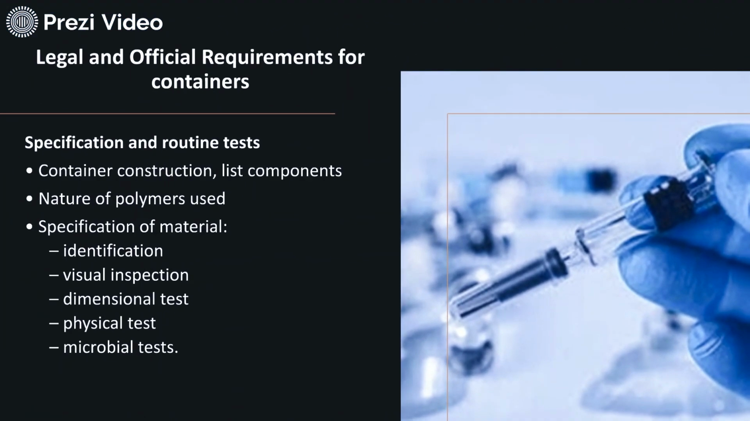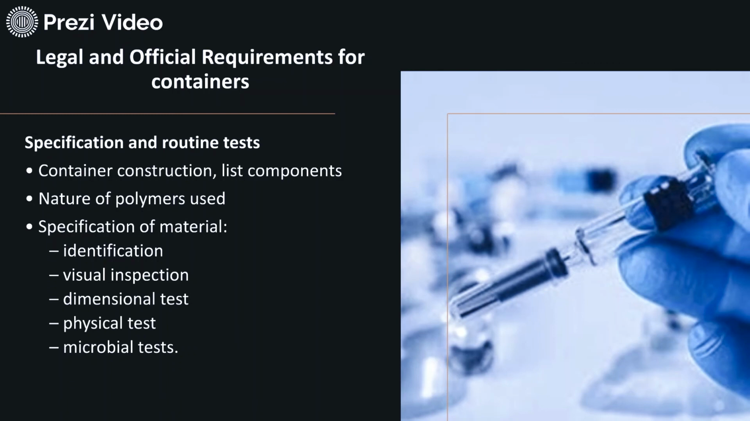Apart from that, other specifications and routine testing are carried out to check that there is no interaction between the container and closures, no problem is observed, and the stability remains intact. For that we need to document the container construction, and a list of components has to be identified along with the nature of the polymers used in the preparation of these container closure systems, and the specifications for the material. Like we do specifications and raw material analysis while manufacturing the pharmaceutical product, similarly the raw materials for the packaging components have to be identified.